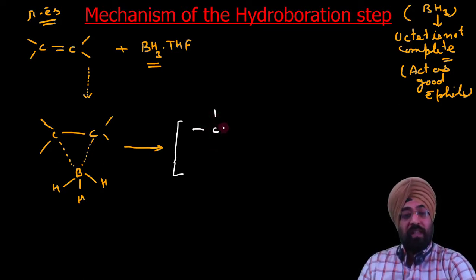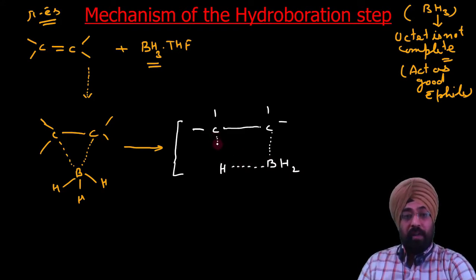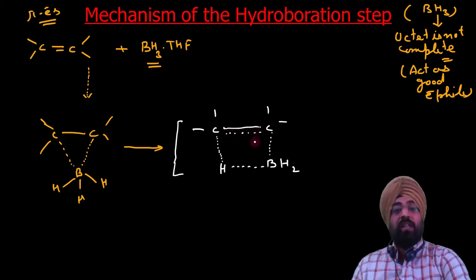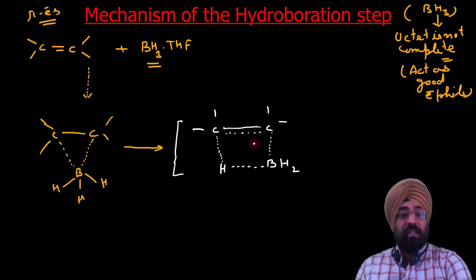Then I will discuss with an example why there are different possibilities. So we can write C. Here we can show formation of a bond between boron and carbon, and simultaneously the bond between hydrogen and boron is breaking and the bond between carbon and hydrogen is forming. So we can say this is C.